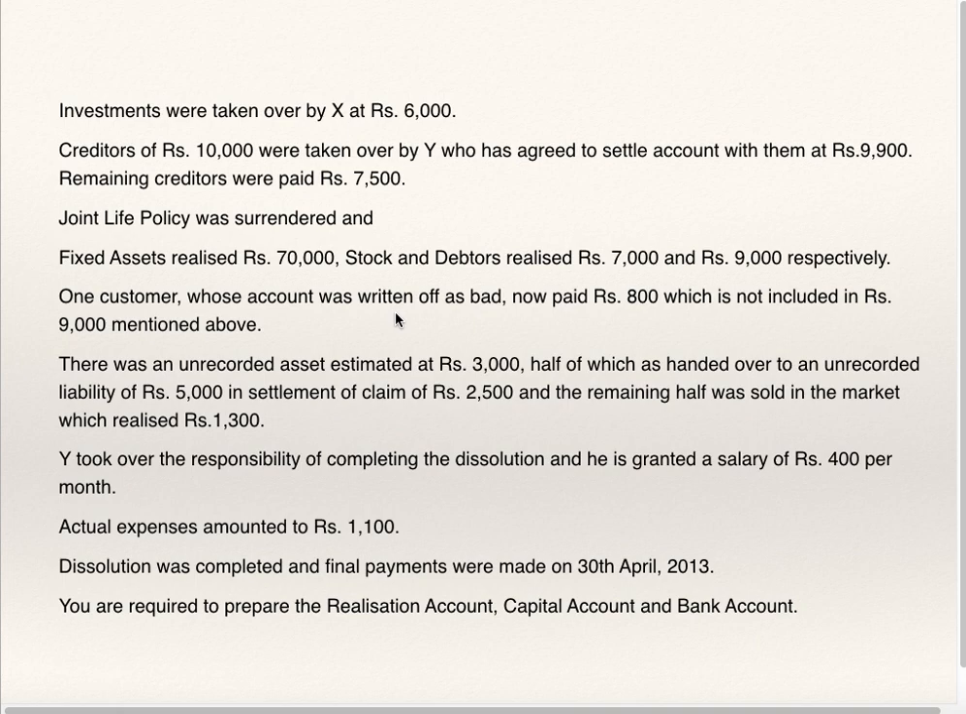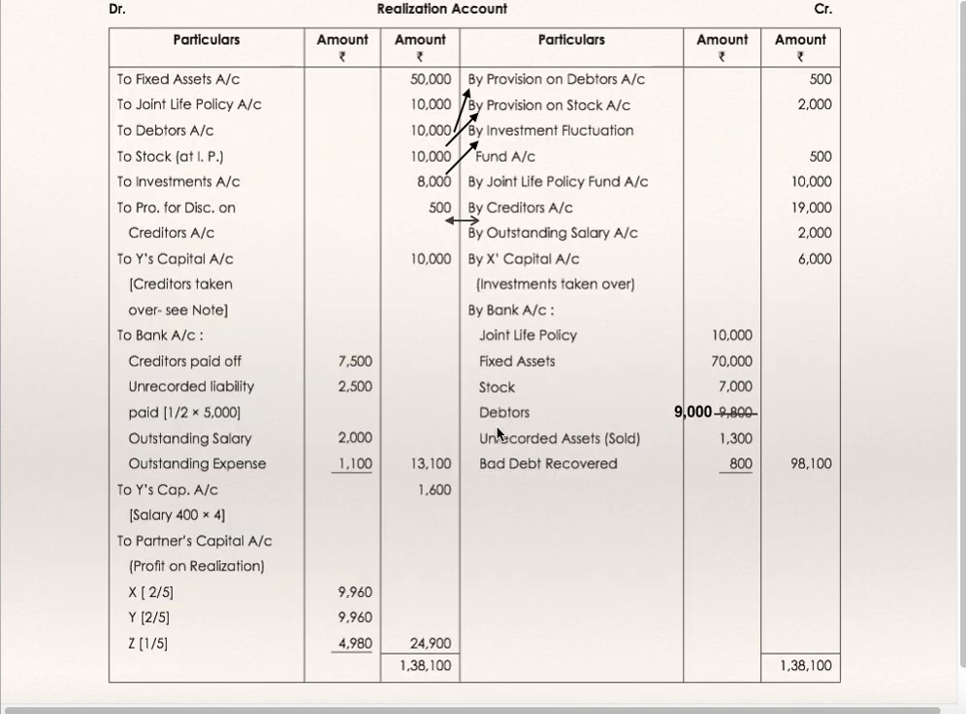One customer whose account was written off as bad has now paid 800 which is not included in the 9,000 mentioned above. They have realized from debtors 9,000. This 800 is not mentioned in this. They have received 800 which they had written off as bad debts recovered. Again bank account debit, realization account credit. Bad debts recovered, realization credit and you will find it on the debit side of bank account.